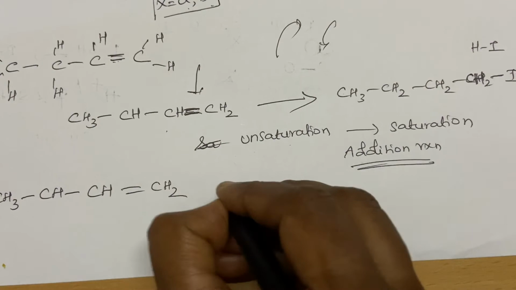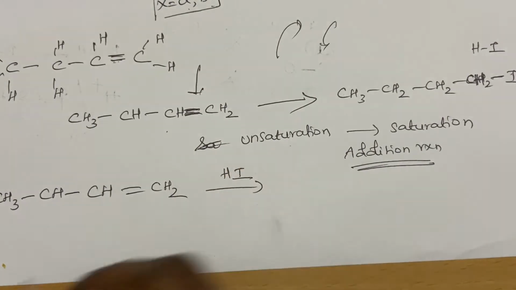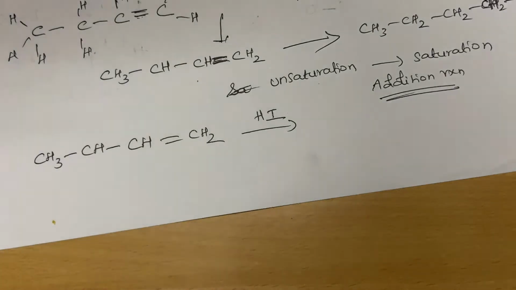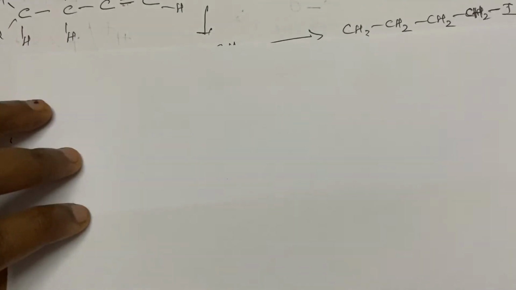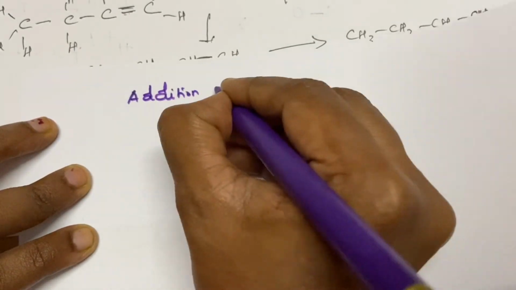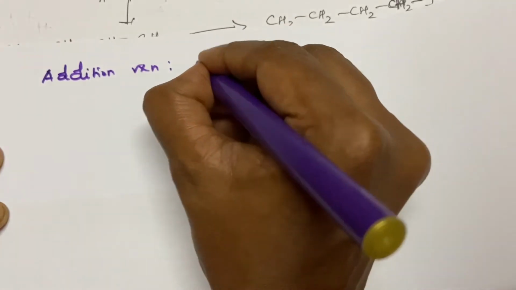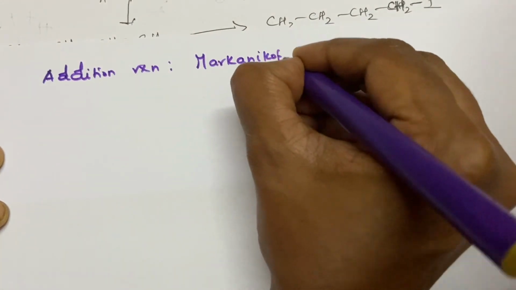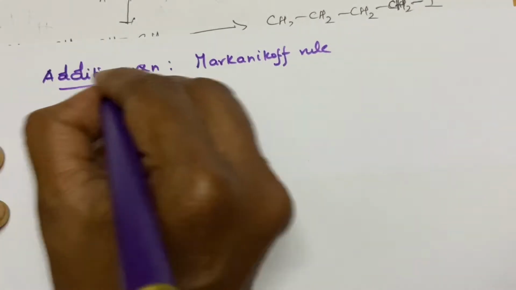Double bond. Simply if I add hydrogen iodide for an addition reaction, what rule do you have to think of? Addition reactions, if you come across an addition reaction, you have to think of Markovnikov's rule. What does Markovnikov's rule suggest?